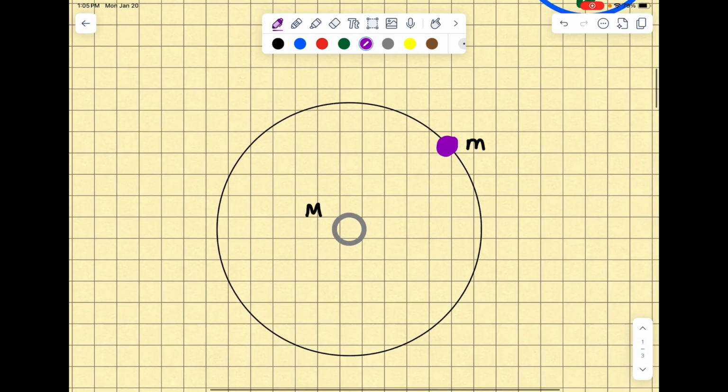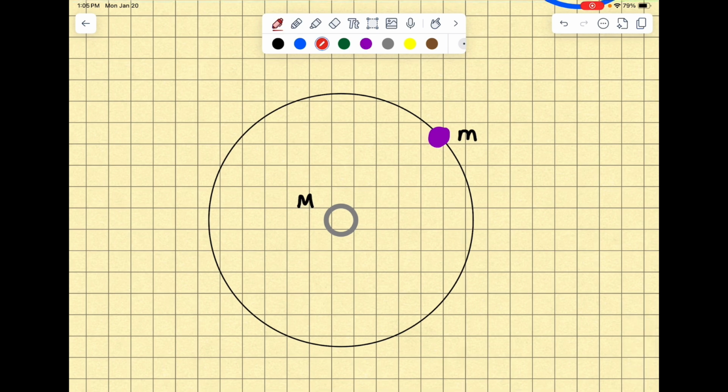When it comes to the motion of a body orbiting another one, we're going to revisit some things from A.2, which involved circular motion. Here we have a smaller body, which we'll call lowercase m, orbiting a larger body, uppercase M. What's necessary to create the circular motion is a centripetal force.